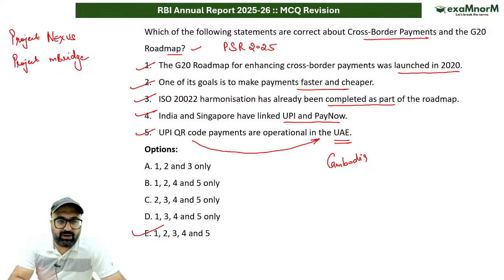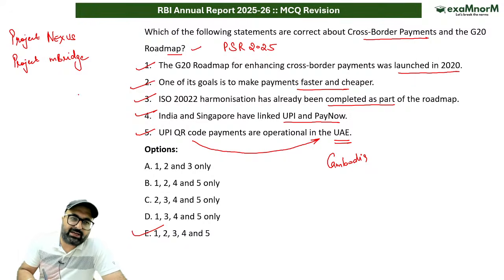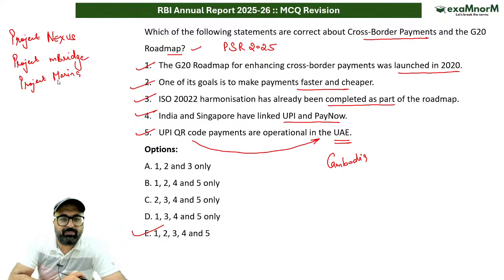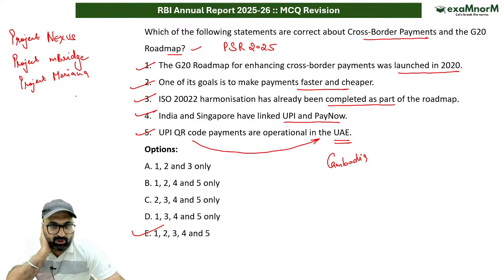Done. Shall we move ahead? There is one more project, that is Project Mariana. That is basically a collaboration between BIS, Bank of France, Monetary Authority of Singapore and Swiss National Bank that tested the wholesale multi CBDC transactions. So that is also in news. I hope it is clear to you.